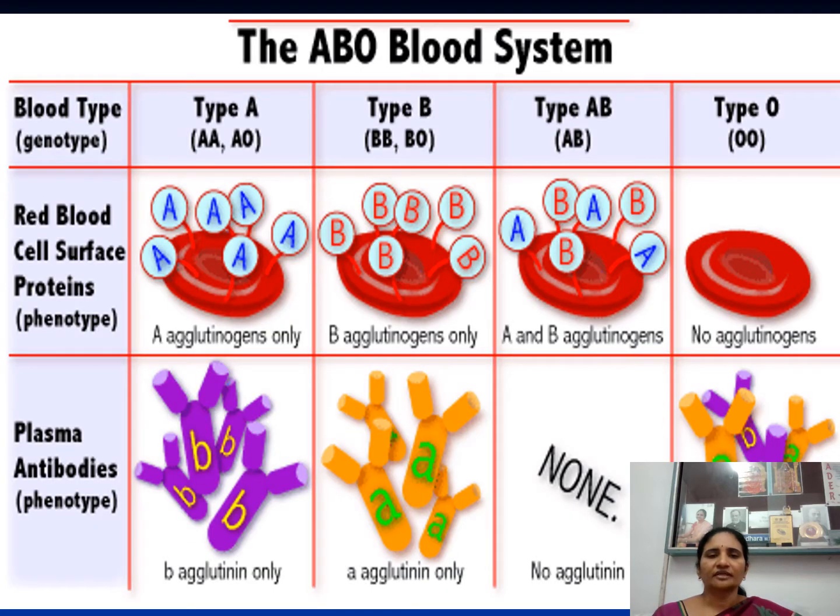In the diagrammatic representation, see here: A group individuals have A antigen on the RBC, and the plasma has anti-B antibodies. In B group, the antigen is B and the antibodies are anti-A. In AB group, there are no antibodies because both antigens are there. In O group, no antigen is there, that's why both antibodies are there in their serum.